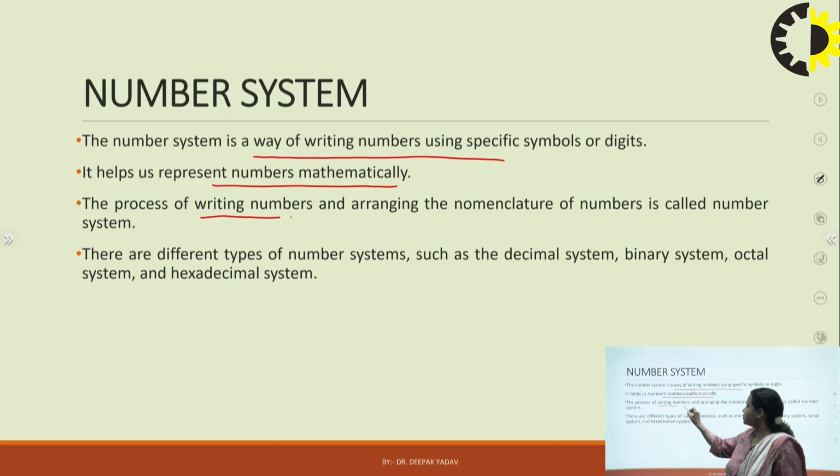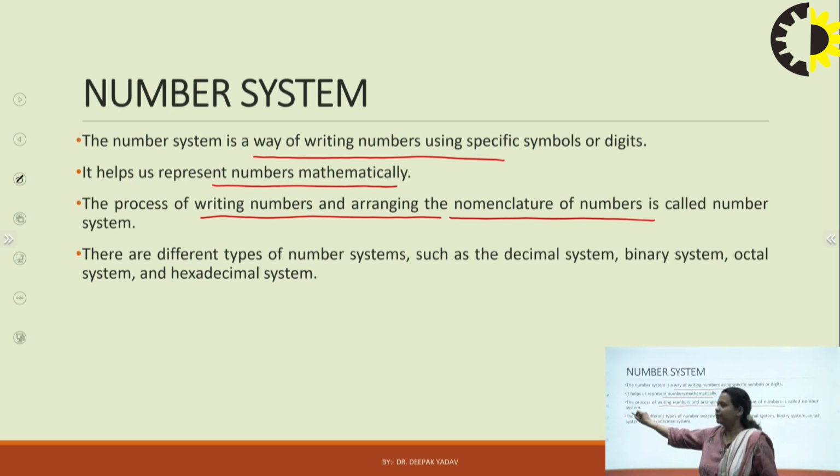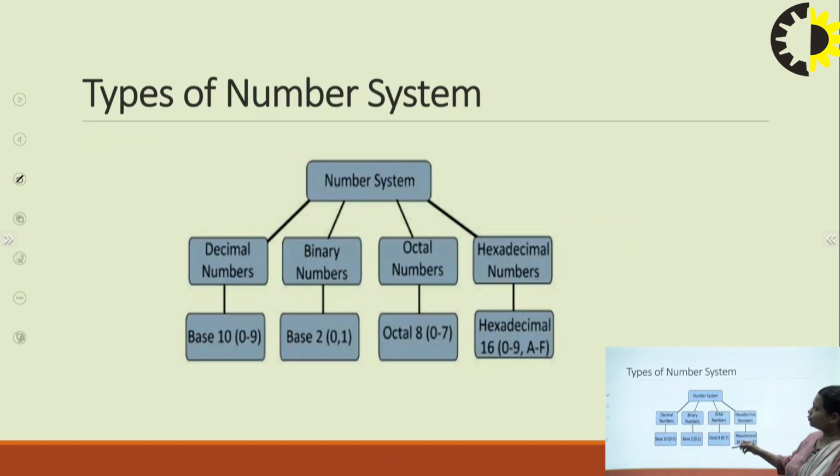It is also said that the process of writing and arranging the nomenclature of numbers is called a number system, right? So basically, when we have to use different symbols or digits for a specific number, we utilize a number system. And number systems are of various types: decimal number system, binary number system, hexadecimal number system, and octal number system, right? So here I have shown the types of number system: decimal, binary, octal, hexadecimal.